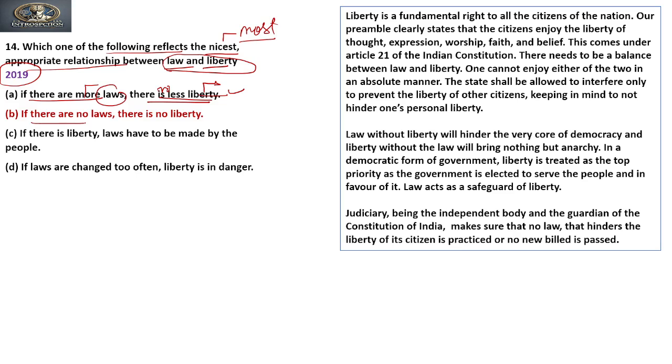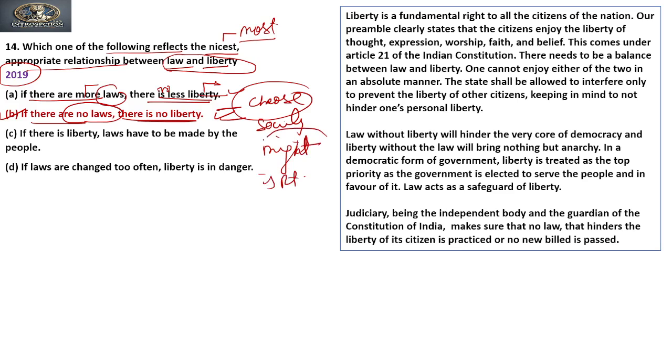Second, if there are no laws, there is no liberty. Yes, this is true with the concept. If there is no law, there will be no liberty, because if there is no law, there will be chaos in society. It means might is right types of situations can arise.